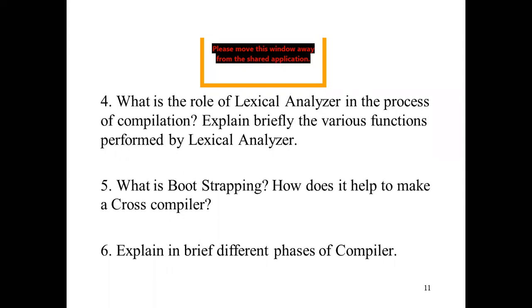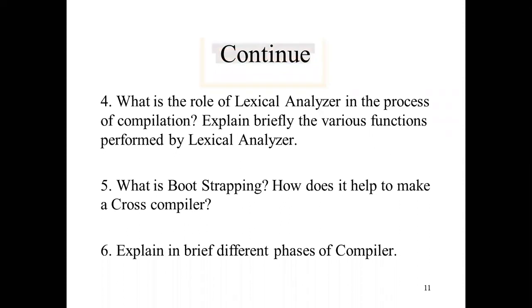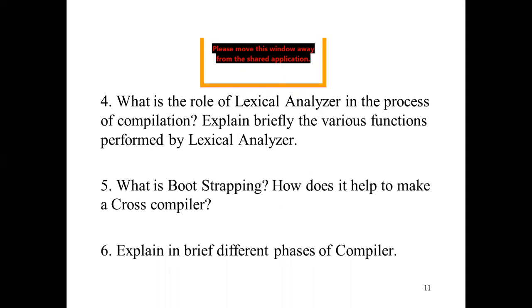Explain in brief the different phases of a compiler. What are the different phases of a compiler? Lexical analysis, syntax analysis, semantic analysis, intermediate code generation, code optimization, and then target code generation.